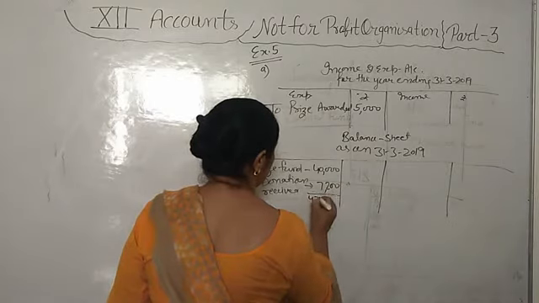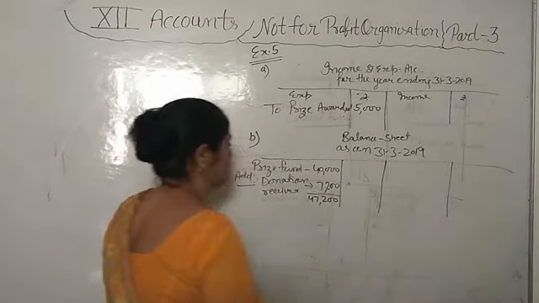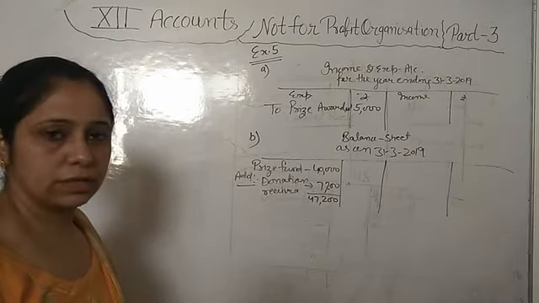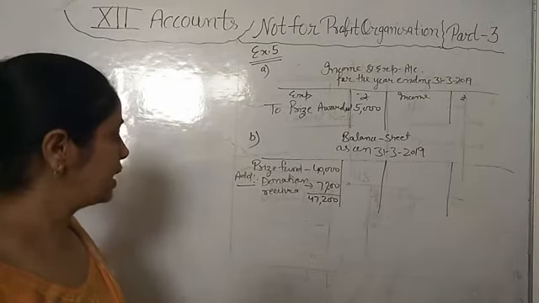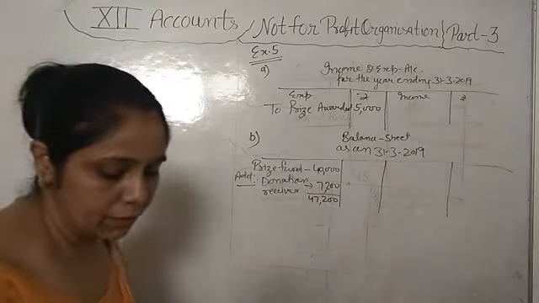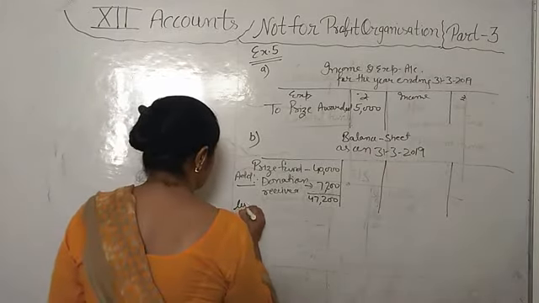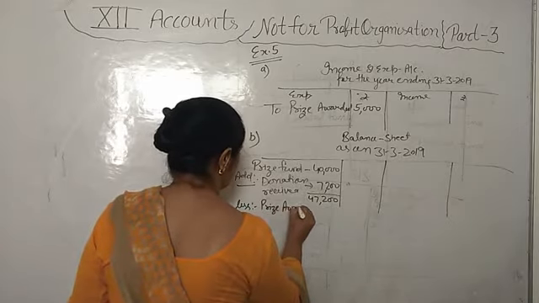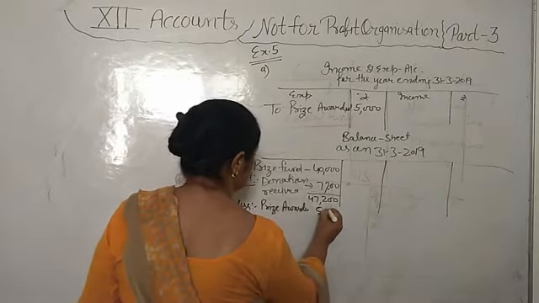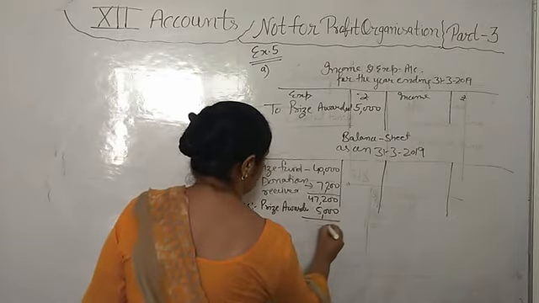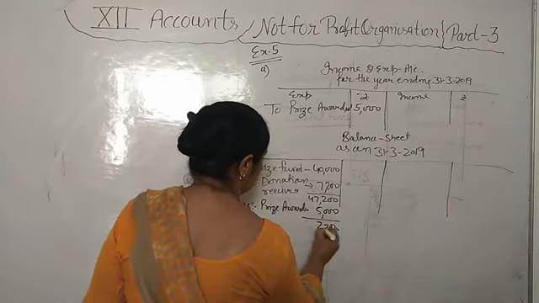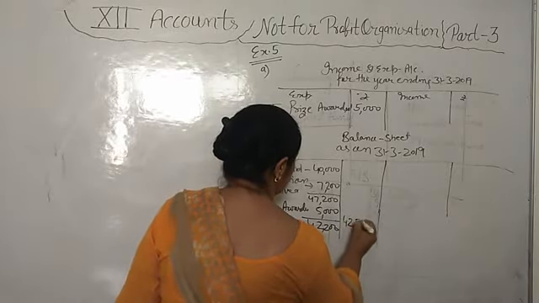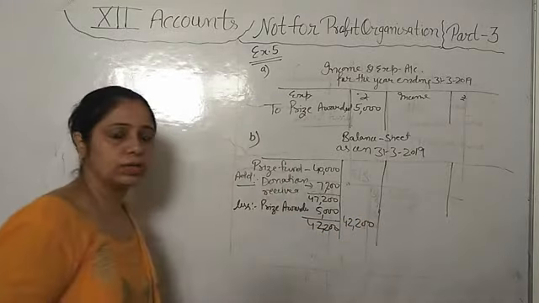Now we are having a total amount of 47,200 in prize fund. Now we are paying the prize awarded 5,000, that we will deduct from this, less prize awarded 5,000. Now the remaining 42,200 we will write in the amount column.